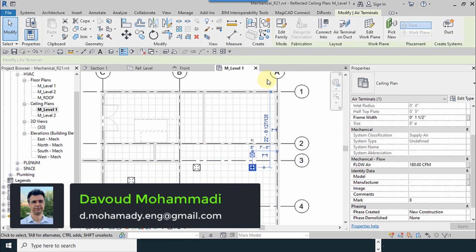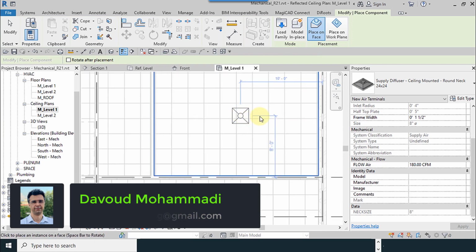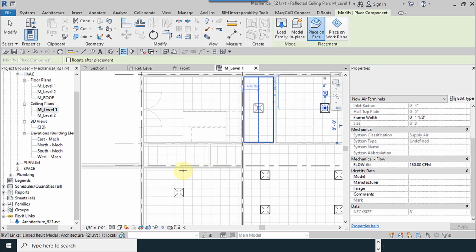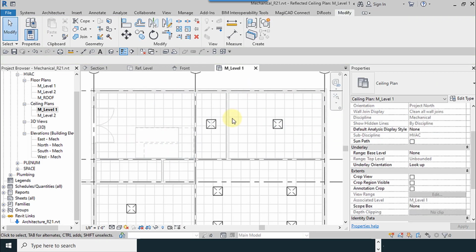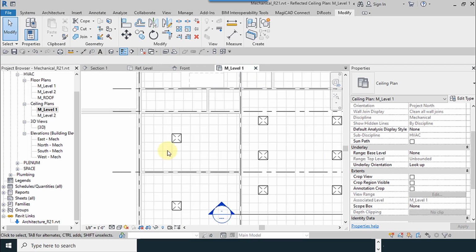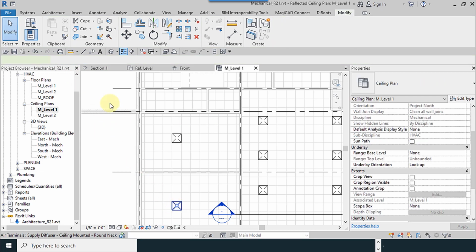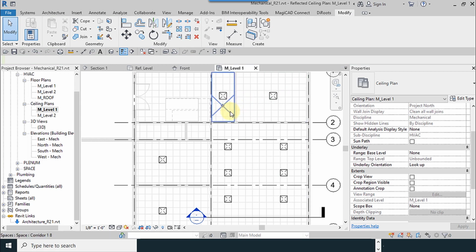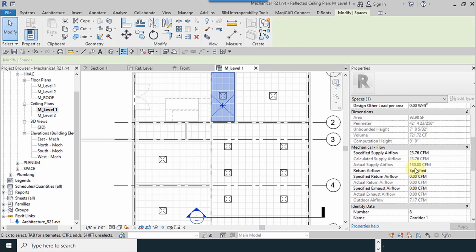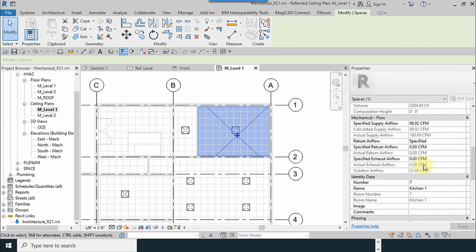For this space, we assign again, create similar. For here too, another one here, but not necessary for the bathroom and not for here too. I just try to check the CFMs. 100 for here and 120 for here. Okay, I'm trying to look how much we need for here. Approximately 23, and for here approximately 100.